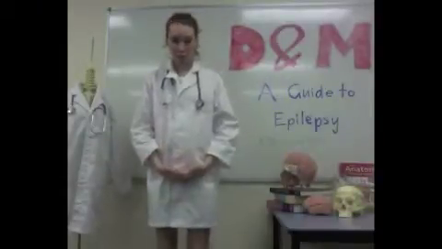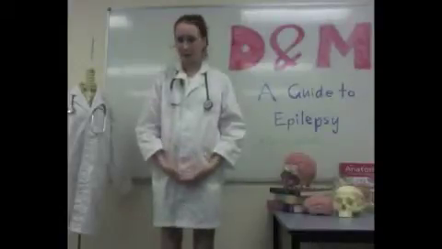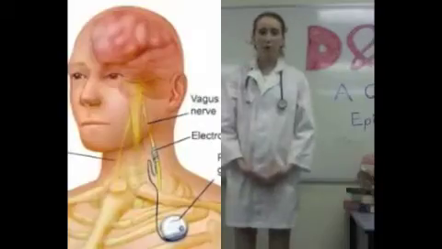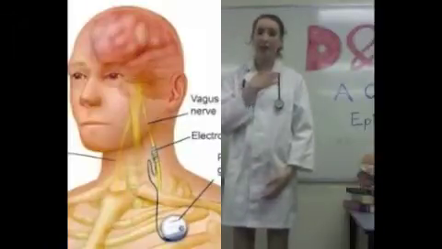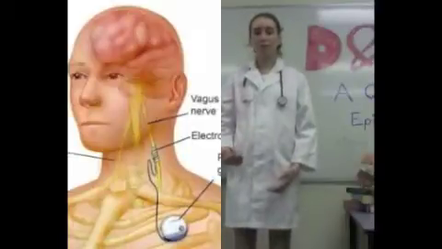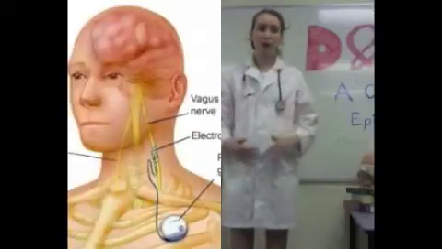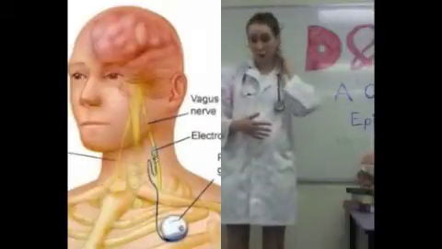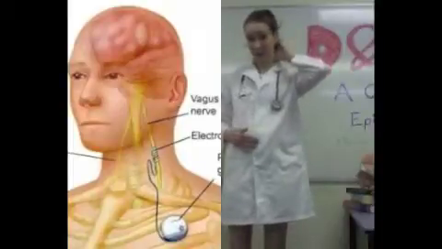Vagus nerve stimulation works by sending small pulses of electrical energy to the brain via the vagus nerve. These pulses are made by a device that is implanted in the patient's chest, and it acts rather like a pacemaker. It sends pulses of electrical activity at regular intervals throughout the day. So the device connects to the vagus nerve, which passes through the neck and up to the brainstem, which is at the back of the brain.